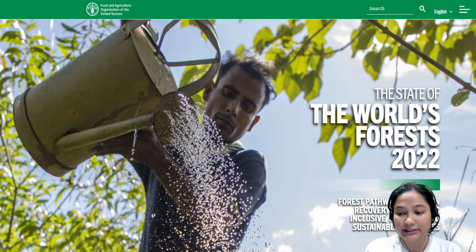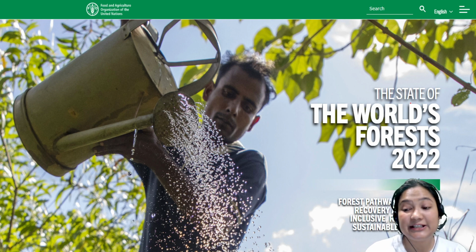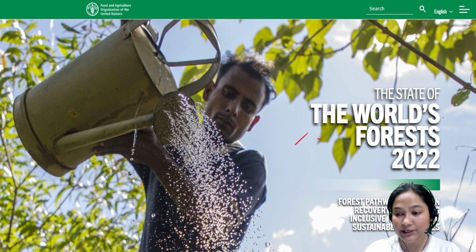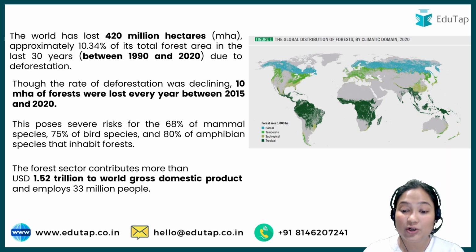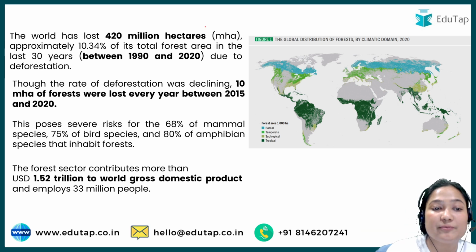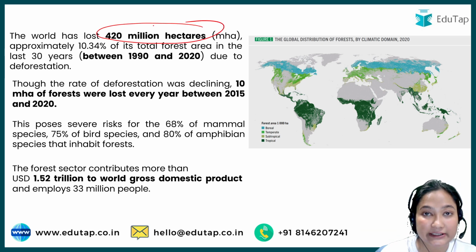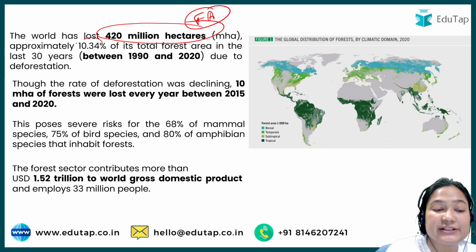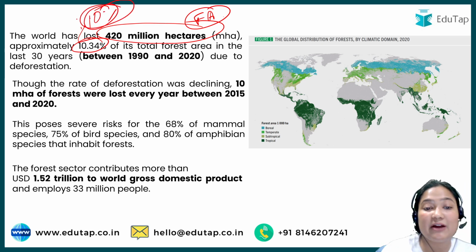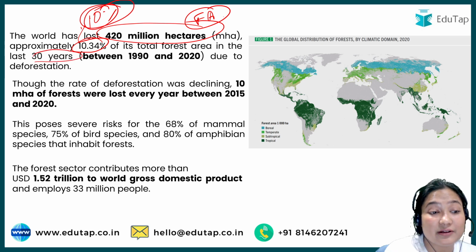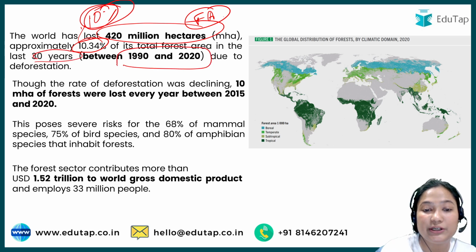Although the report was a little laid back, released late. Okay, so this was the State of the World's Forests 2022. Okay, so we will discuss that. So first of all, this report talks about how much we have lost: 420 million hectares of forest land, of the forest area. That is 10%, 10.34. If you don't want to remember the exact figure, just go for 10%. So almost 10% we have lost in the last 30 years. Okay, between 1990 and 2020.